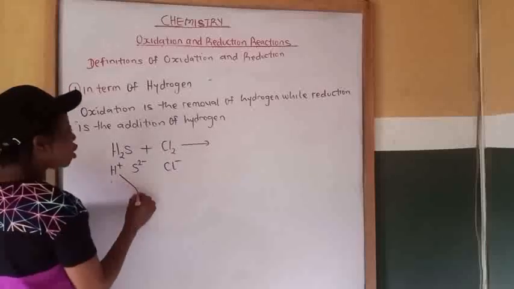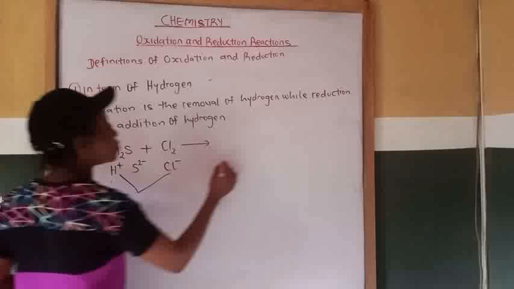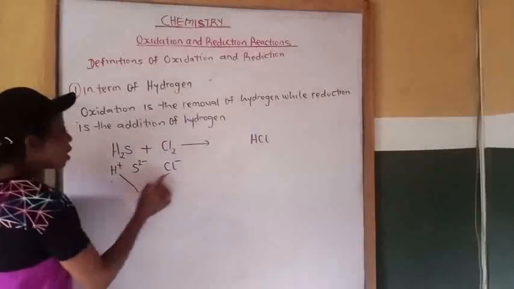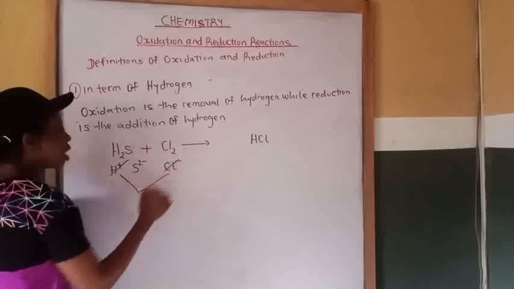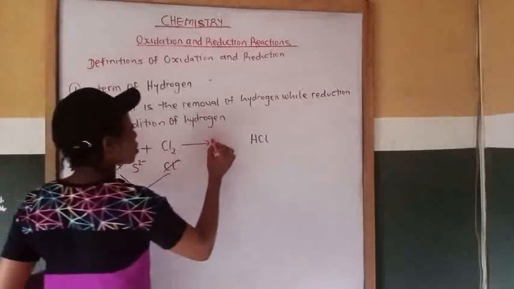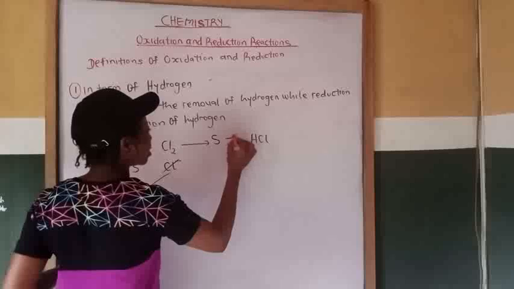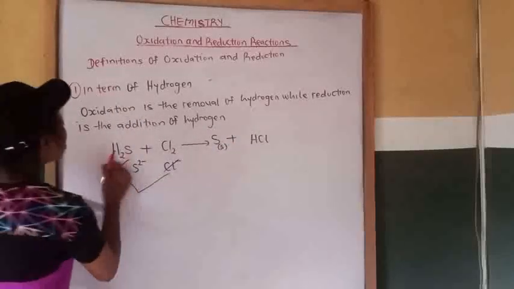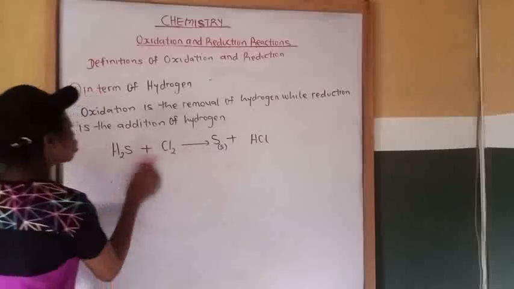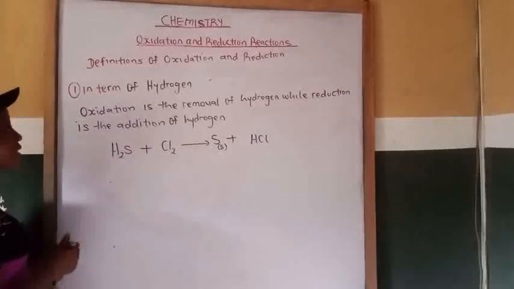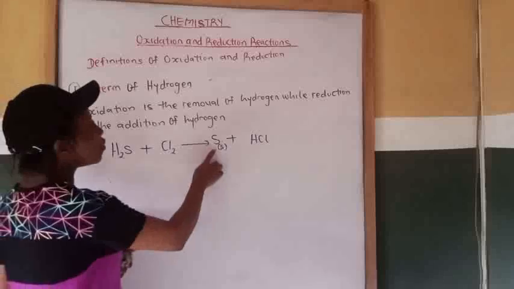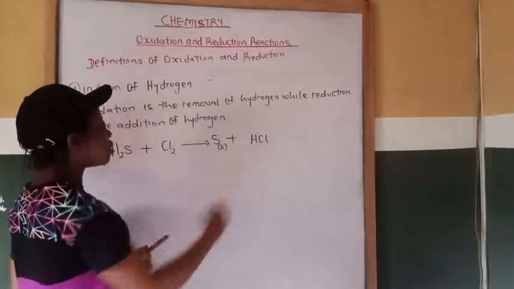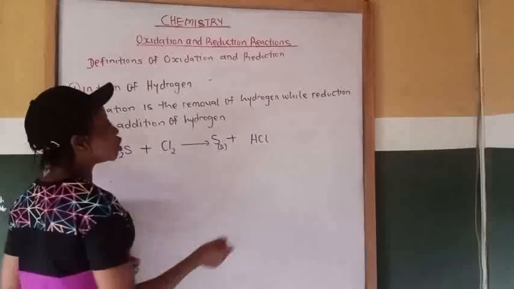So positive here we combine with negative to give us HCl. Then we have used hydrogen and chlorine, so we are left with sulfur. So sulfur will be deposited in form of solid. So which means that reaction between hydrogen sulfide and chlorine will give us sulfur and hydrogen chloride gas.